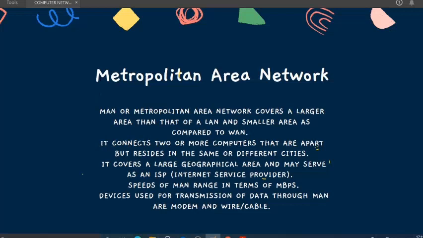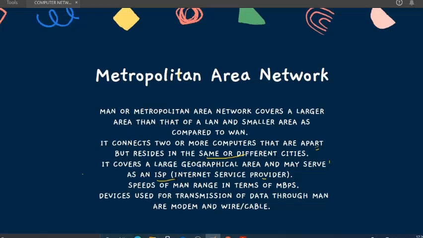It connects two or more computers that are apart but reside in the same or different cities. So we can connect two or more computers or devices that are apart, that are not as close as in a LAN. We don't need that small an area. We can have a bit more area, like the same or different cities. It covers a large geographical area and may serve as an ISP. Now this is very important: internet service provider. This can also work as an internet service provider.